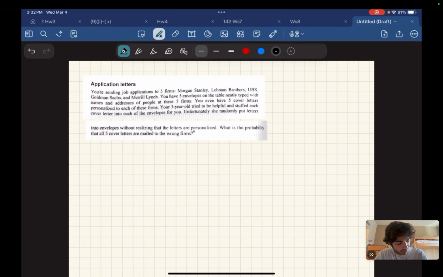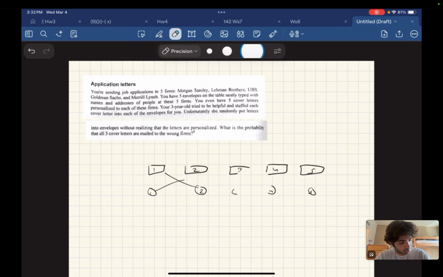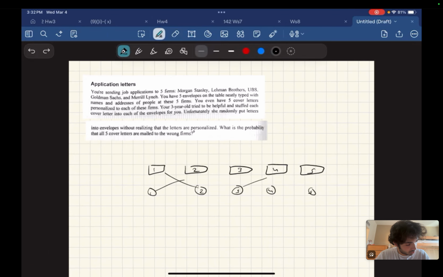So if you have 5 envelopes, like 1, 2, 3, 4, 5, and 5 letters, 1, 2, 3, 4, 5. This is asking us what's the chance that every single one went to the wrong letter, something like this. Like 1 went to 2, 2 went to 1, 3 went to 5, 4 went to 3, and 5 went to 4, something like that.